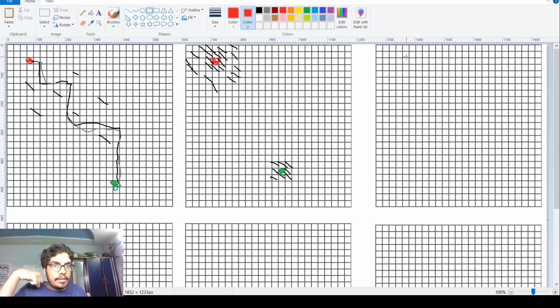For simplicity, let's say this is the starting position, and this is the ending position. So this can be the source position, and this can be the target position.